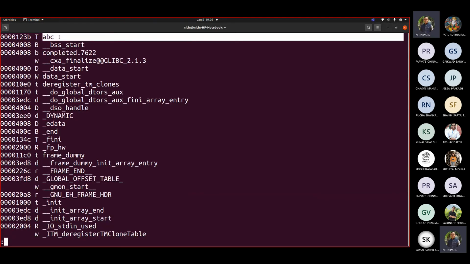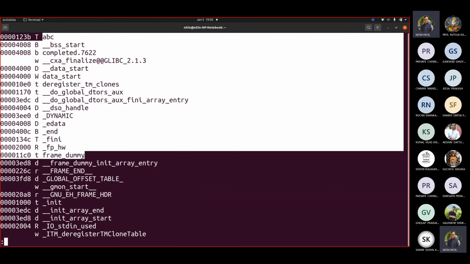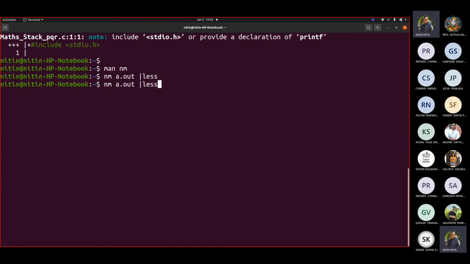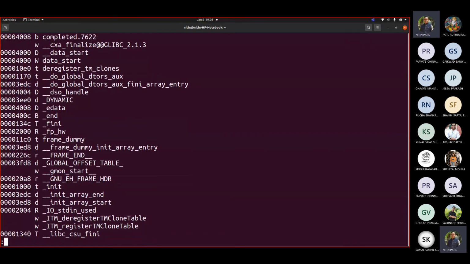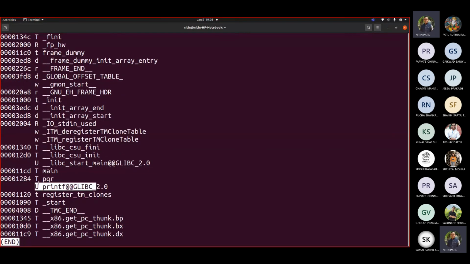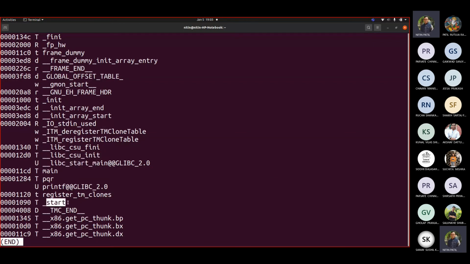Then can you see frame_dummy here? Correct, frame_dummy. Let me go below. You will see printf, pqr, main, __libc_start_main, _start.